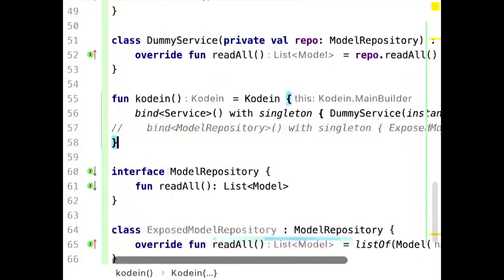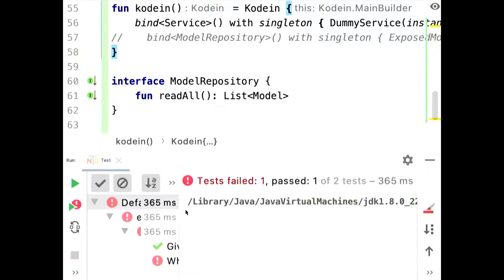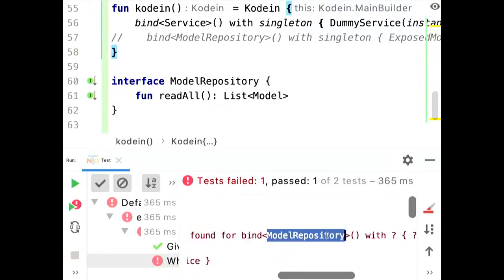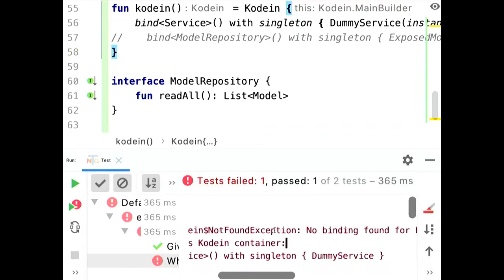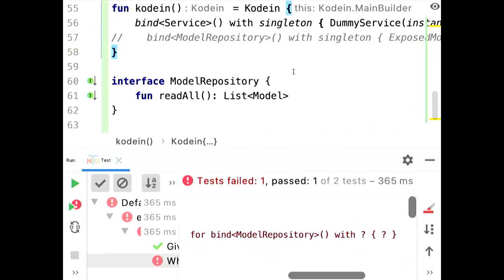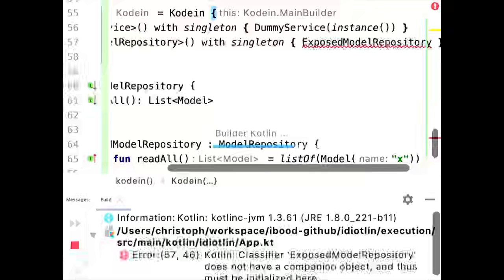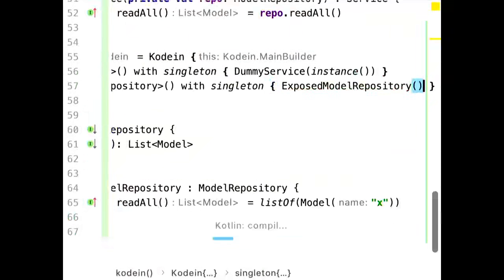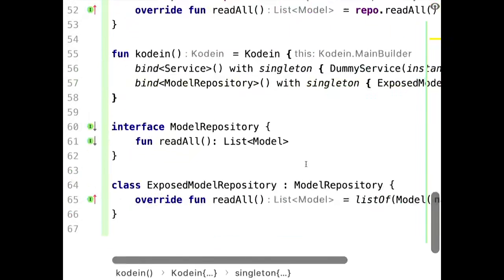I maybe just run the test now. So we require a bean, which it cannot find, I guess. So no binding found for model repository with, strange, singleton instance actually. So actually here it says, binding the dummy service requires a model repository. So let's give it a model repository, and I have no clue what's going to happen. Here missing some parentheses. Compiler, I like statically typed languages so much.